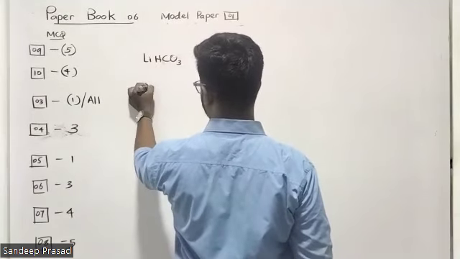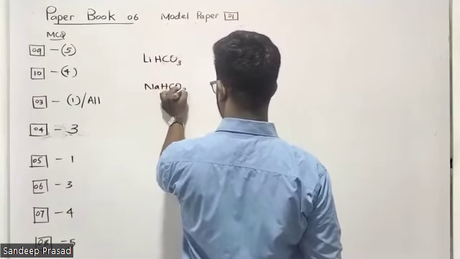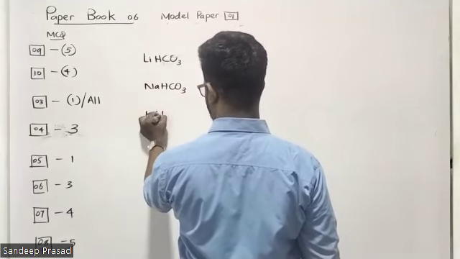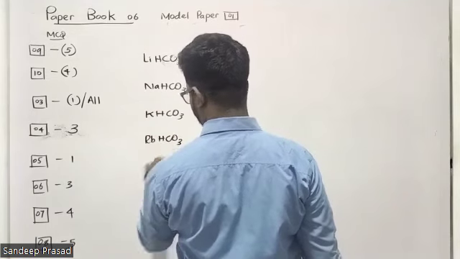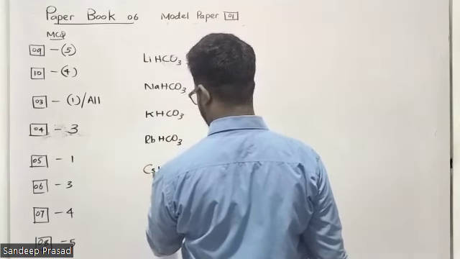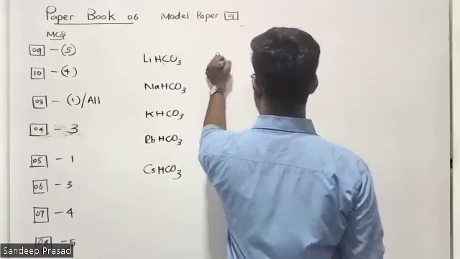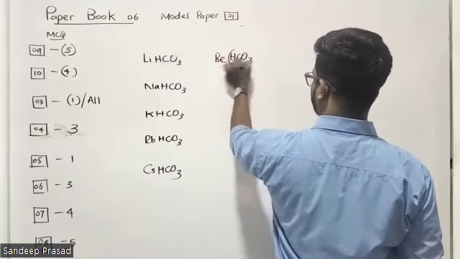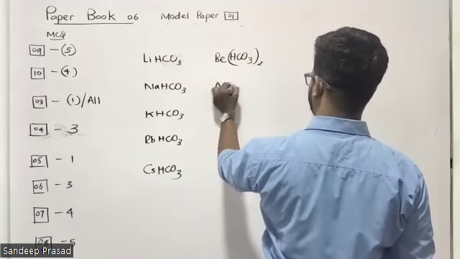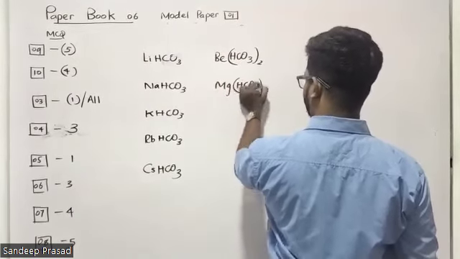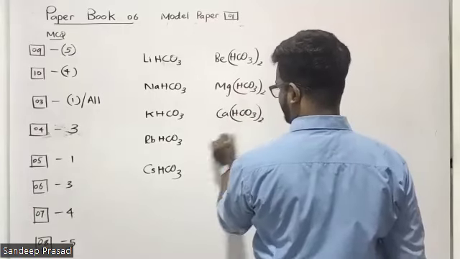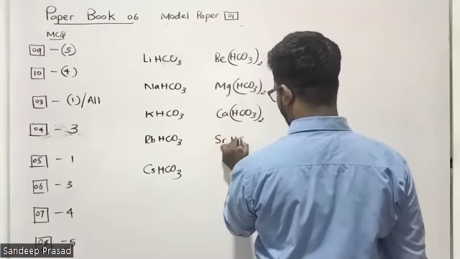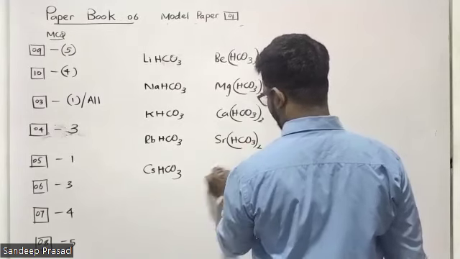Lithium bicarbonate, sodium bicarbonate, potassium bicarbonate, rubidium, cesium bicarbonate. Second group, beryllium bicarbonate, magnesium bicarbonate, calcium bicarbonate. Then we have strontium bicarbonate. Next, we have barium bicarbonate.